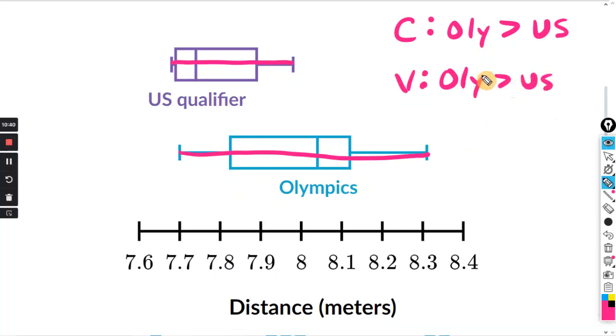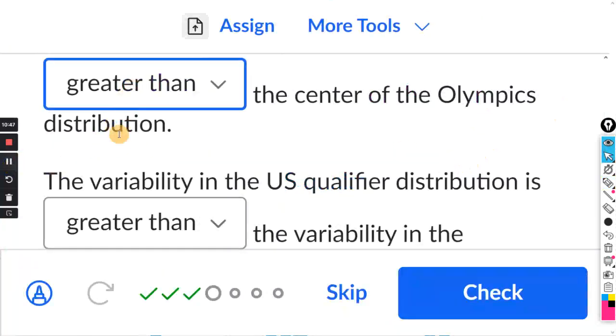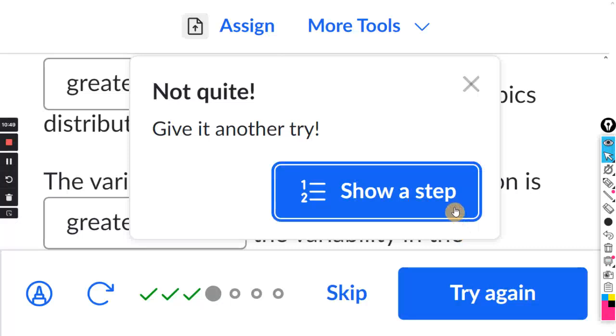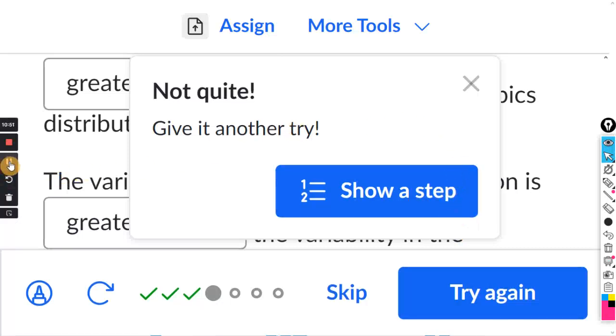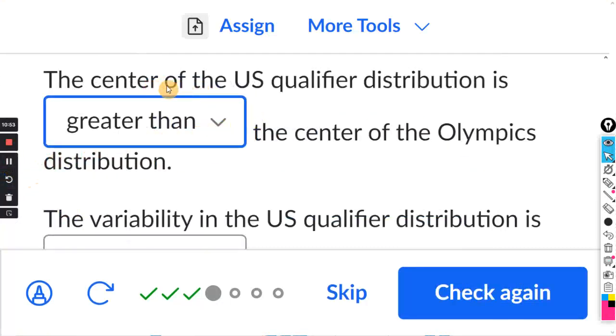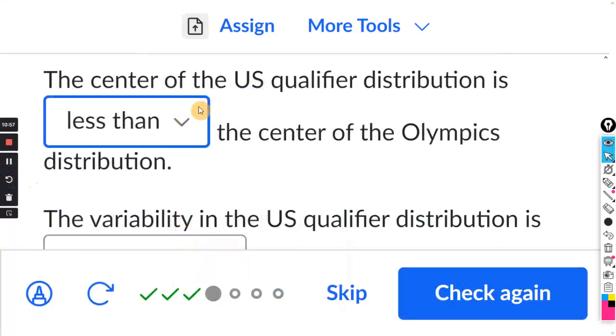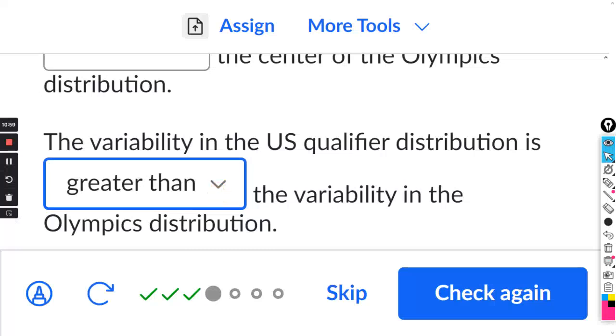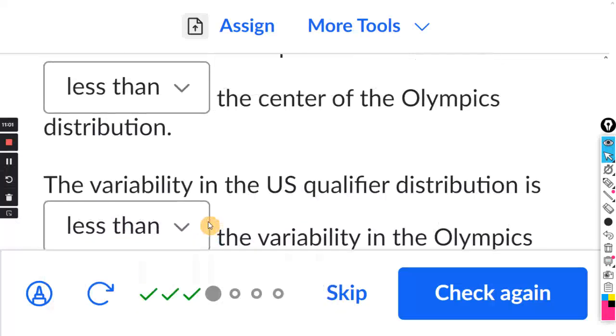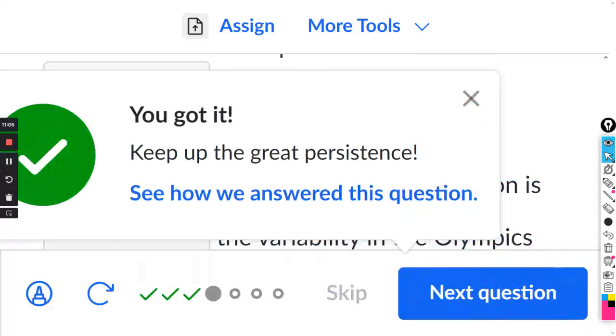All right, so in both cases, the Olympics is greater. Whoops, let's see what happened. Oh, I did it backwards. They're asking us the center of the U.S. qualifier, so it's less than. I thought the Olympics were first, and this one is also less than. So the U.S. qualifier is less than on both of them.